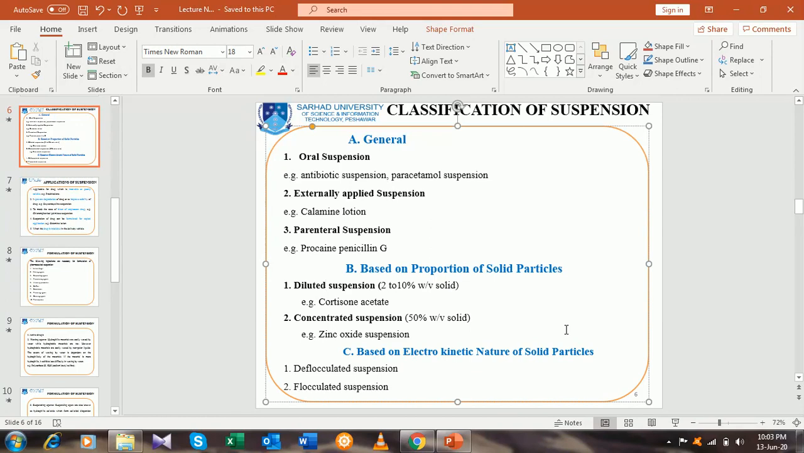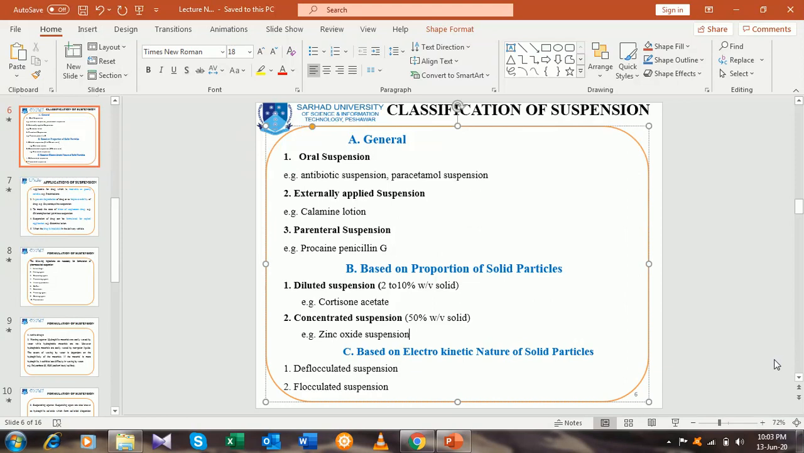solid. Okay, say that it is 2%. It means that I have to take 2 gram and it should be dispersed in 100 ml. Or to reconstitute 100 ml, I have to disperse 2 gram, that is 2%, and 10% means that I have to disperse 10 gram in the 100 ml. Diluted suspension ranges from 2 to 10%.